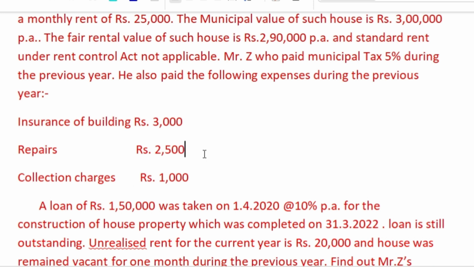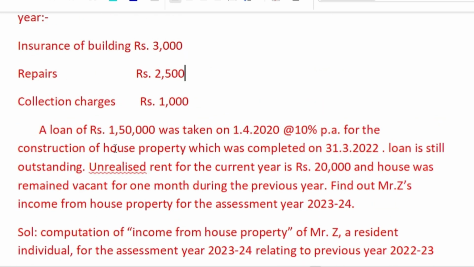Okay. Another point is that a loan of rupees 1,50,000 was taken on 1st April 2020 at the rate of 10% per annum for the construction of the house property, which was completed on 31st March 2022, and our previous year starts from 1st April 2022 to 31st March 2023.